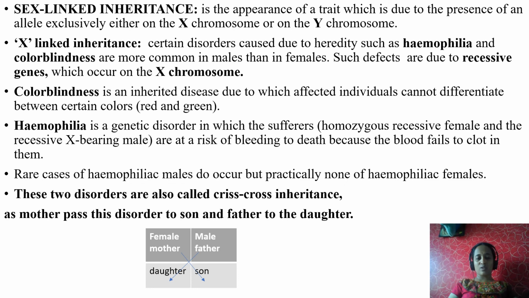Next, rare cases of hemophilic males do occur, but practically none of hemophilic females. These two disorders are also called crisscross inheritance. I will tell you why it is called crisscross inheritance. Why? Because a female mother always carries or gives these disorders to her sons, and male fathers always give these disorders to daughters. That is why it is called crisscross, opposite. As mother passes this disorder to son and father to the daughter.